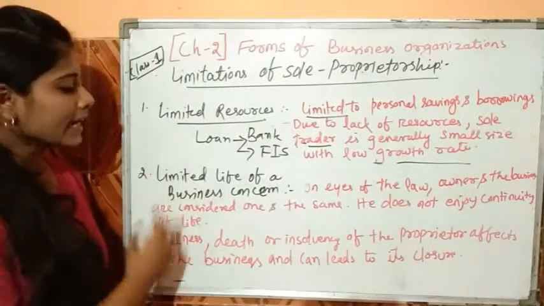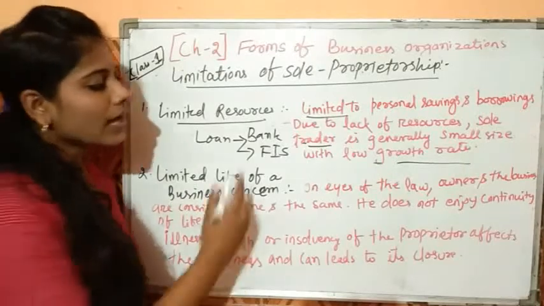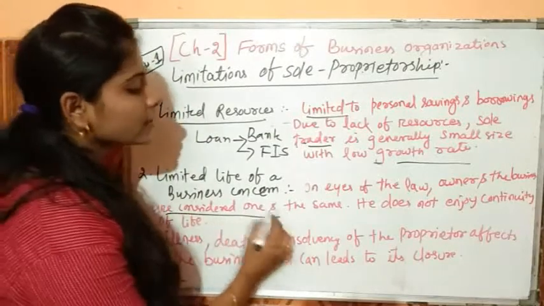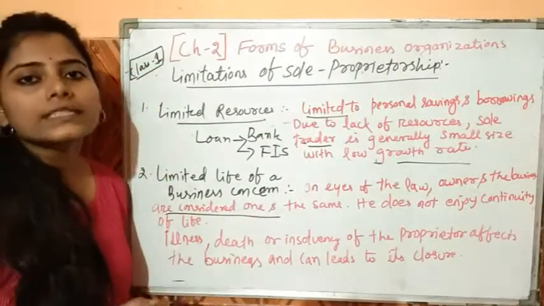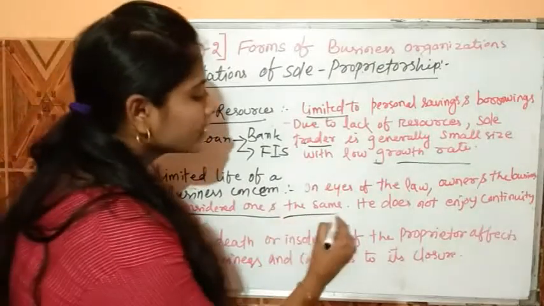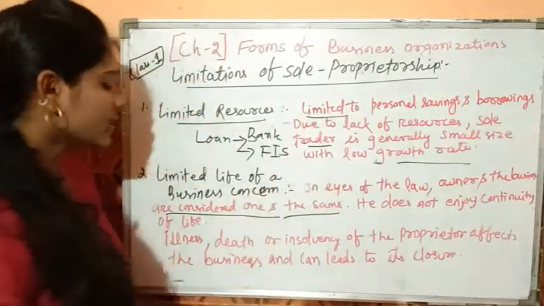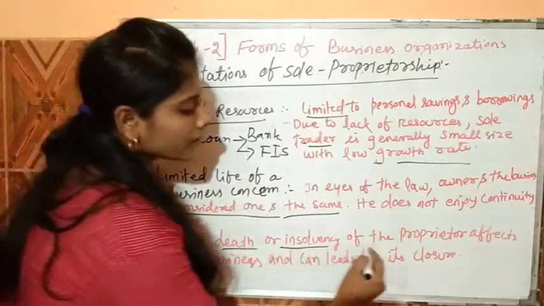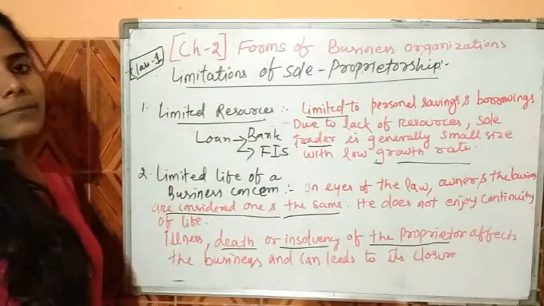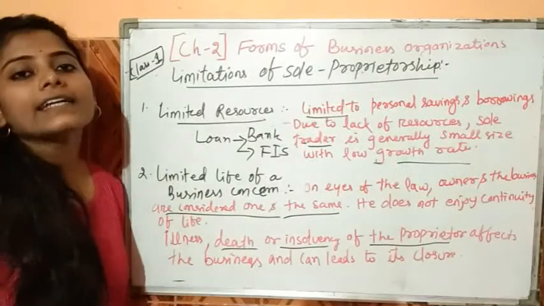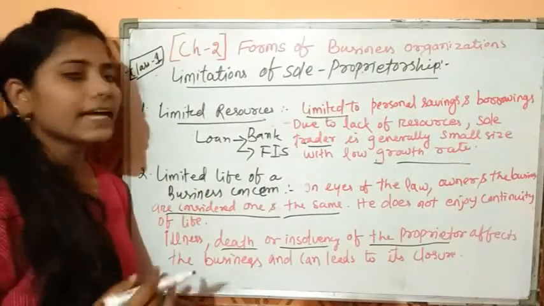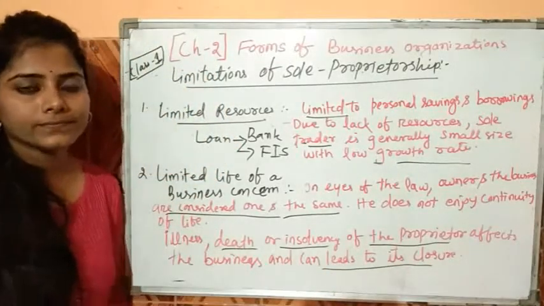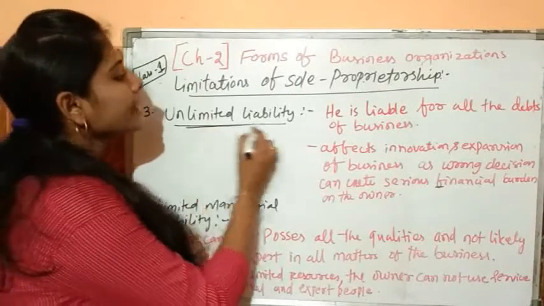Next is limited life of business concern. In the eyes of law, owner and the business are considered one. That means there is no separate legal entity. And the same way, he does not enjoy continuity of life due to illness, death or insolvency of the proprietor. These basically affect the business, and such effects may be so large in extent that they can lead to closing down of the business also.